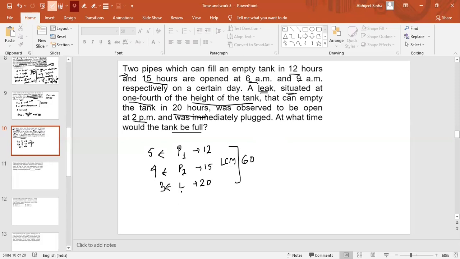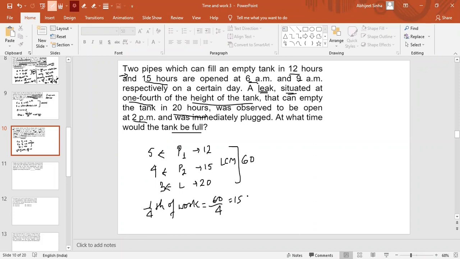Now next, solve and answer. Pipe 1 opened at 6 a.m. and pipe 2 opened at 9 a.m. Right. And till 1/4 of the work, the leak will not work. So what is 1/4 of the work? This is nothing but 60 by 4, and this is 15 units.